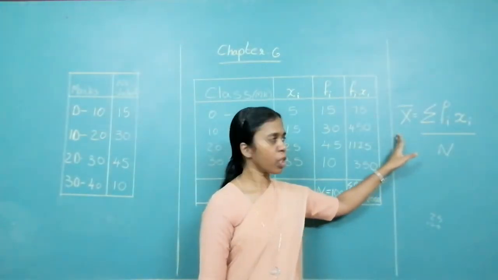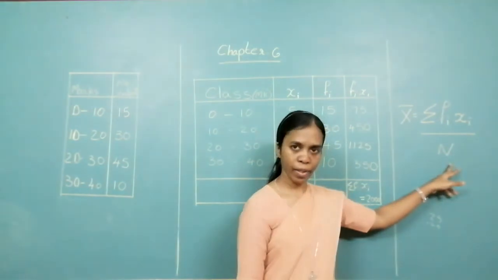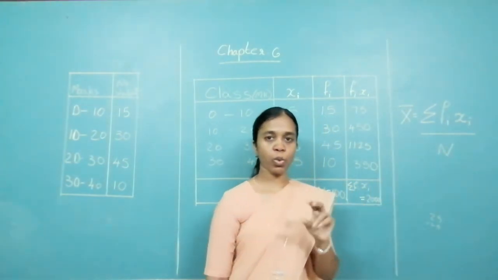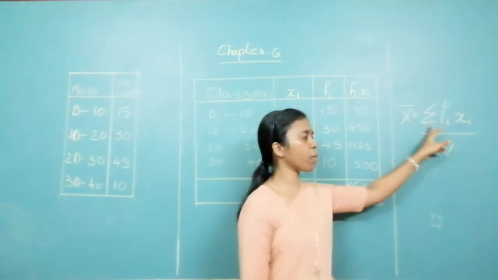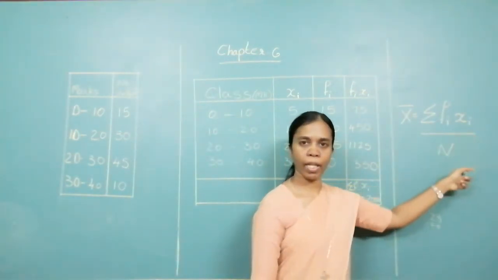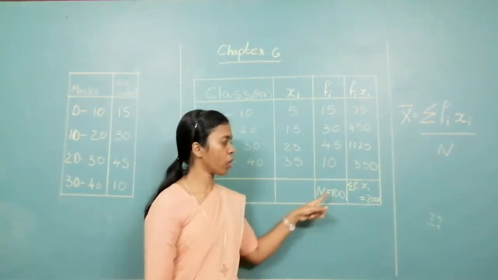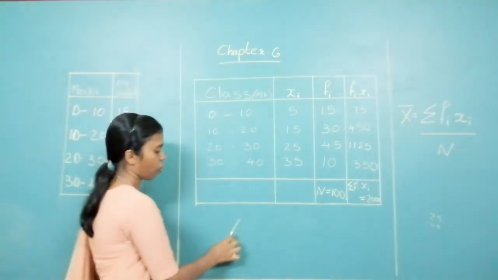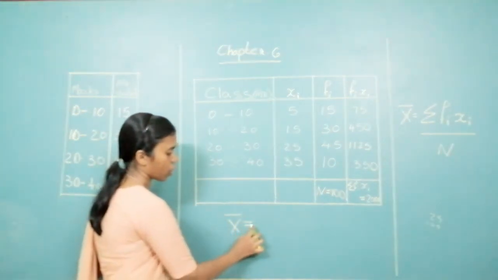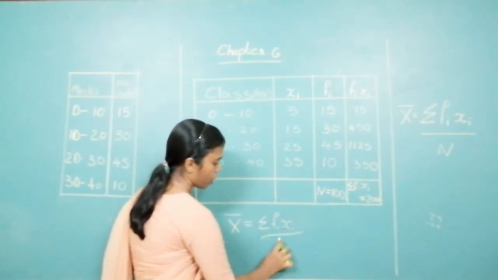Formula: x bar is equal to summation fixi upon n. So what are the two things we require? The two things we require are summation fixi and n. We are getting it over here. N we got and summation fixi also we got. So we put it in the formula. Mean x bar is equal to summation fixi upon n.